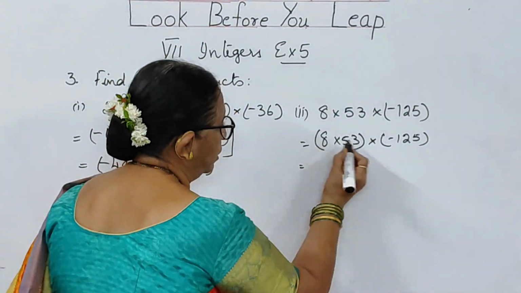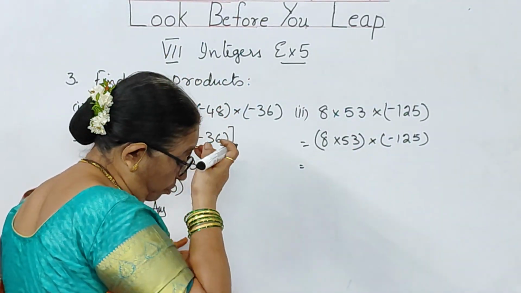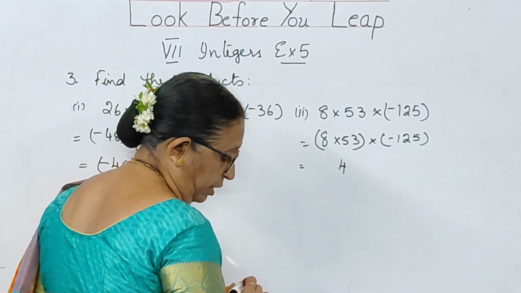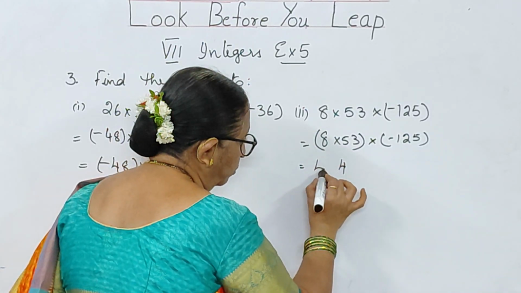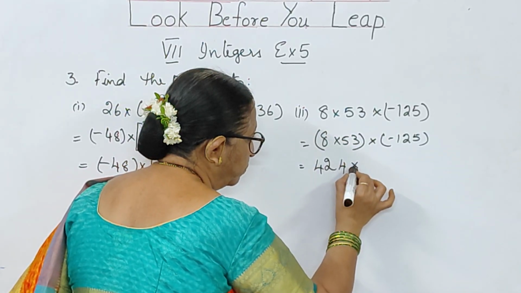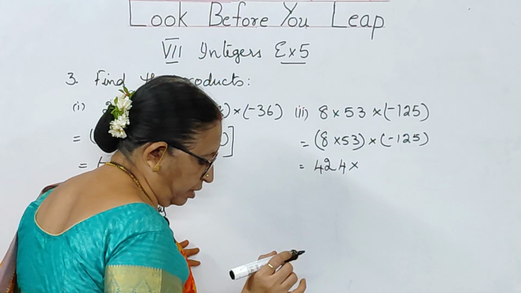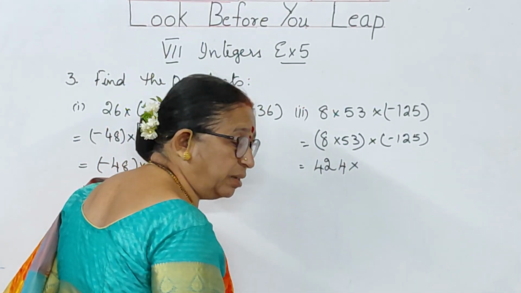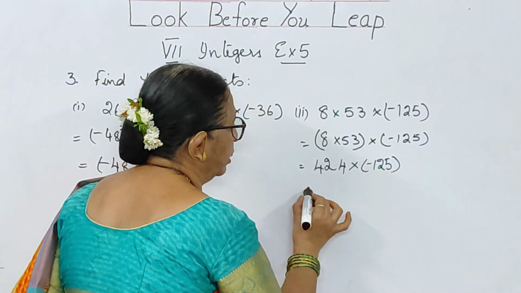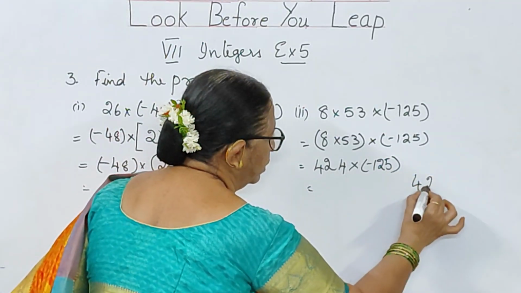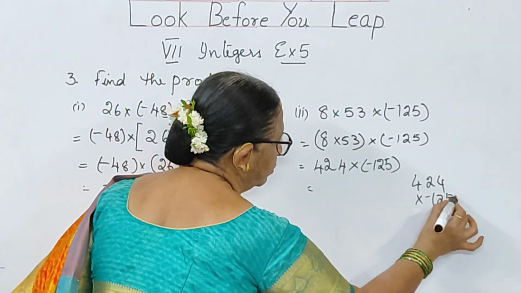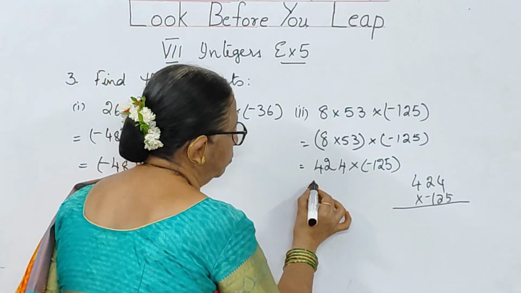So 8 into 53, how much will you be getting? 8 3s are 24, and then 40 and 2, 42. 8 5s are 40 and 2, 42, into. How much are you getting, children? The next one is minus 125. So you have to multiply this. So let us take 424 multiplied by minus 125. So of course the answer will be minus.